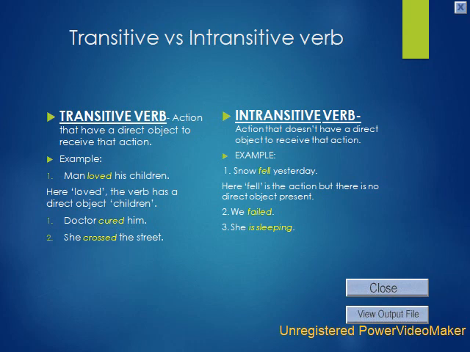We failed. Here also the verb failed has no object to receive the action. Last example, she is sleeping. Here also is sleeping does not have an object to receive the action. That is why these verbs failed, is sleeping are intransitive verbs.